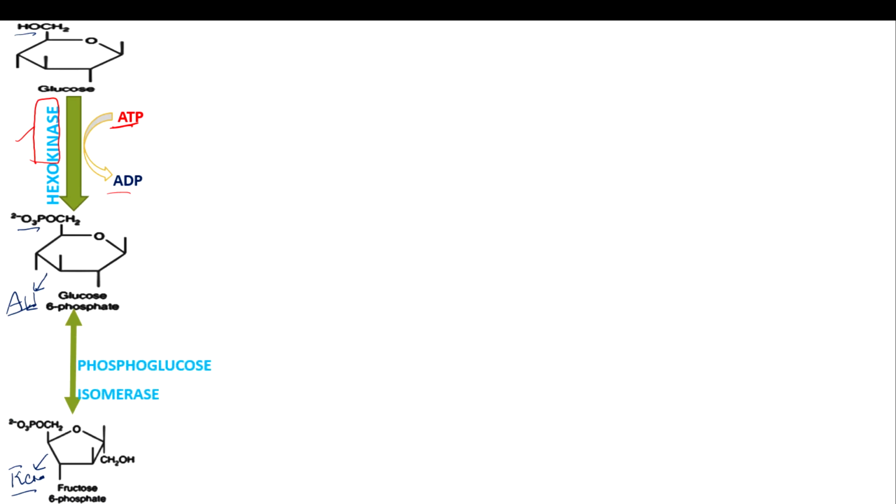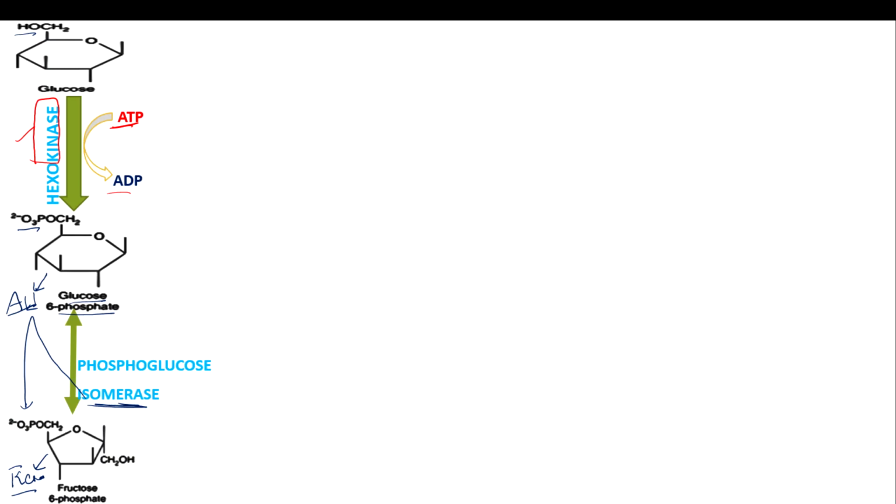Next, glucose 6 phosphate is converted into fructose 6 phosphate. This is an example of an aldose, and this is an example of a ketose. Whenever an aldose is converted into a ketose, the enzyme is isomerase. Remember this also. The enzyme here is phosphoglucose isomerase. How to remember this? Phosphoglucose isomerase is used to convert an aldose to a ketose molecule.